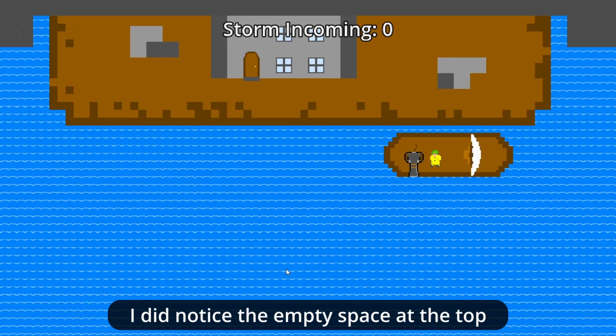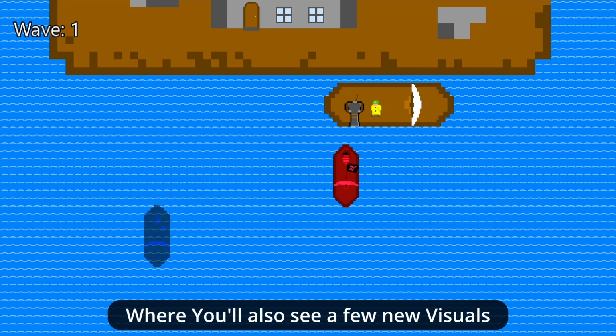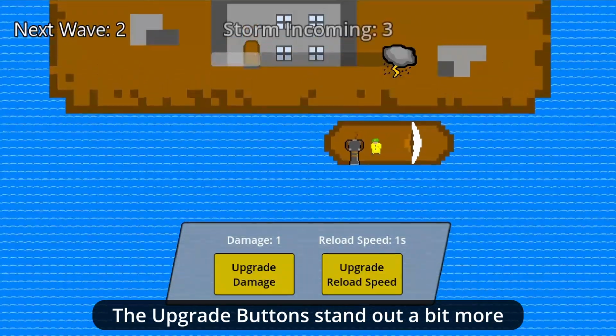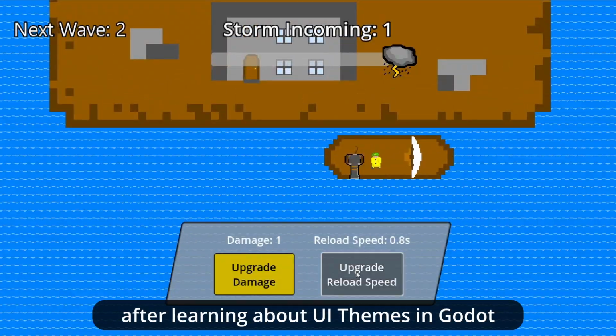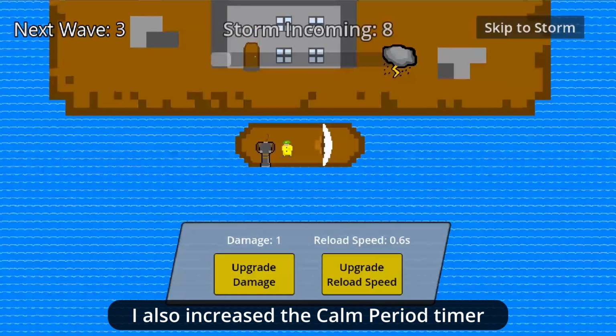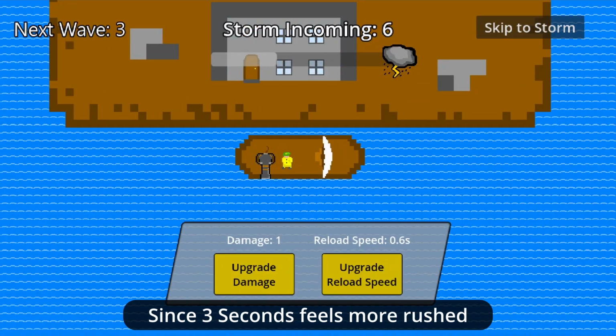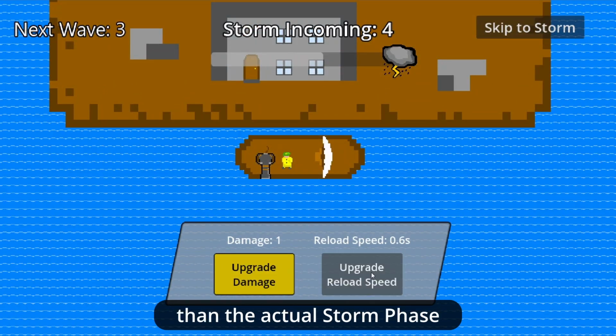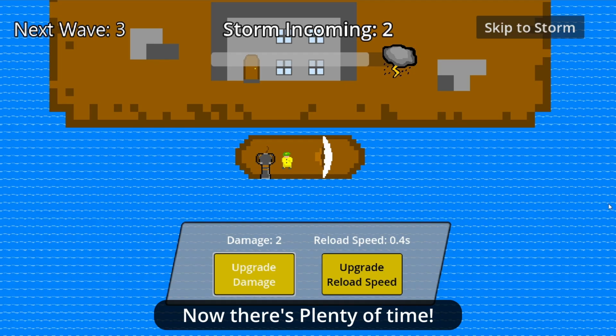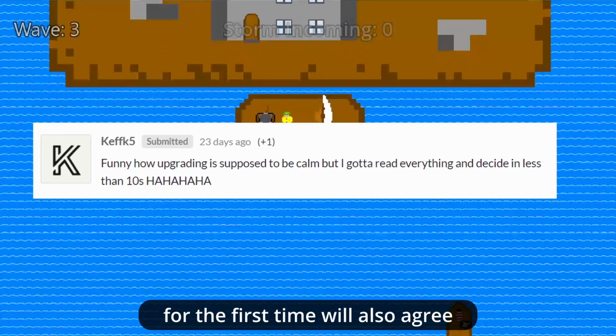And don't worry, I did notice the empty space at the top, which I fixed in day 6, where you'll also see a few new visuals. The upgrade buttons stand out a bit more after learning about UI themes in Godot. I also increased the calm period timer since 3 seconds feels more rushed than the actual storm phase. Now there's plenty of time. I'm sure the people playing for the first time will also agree.